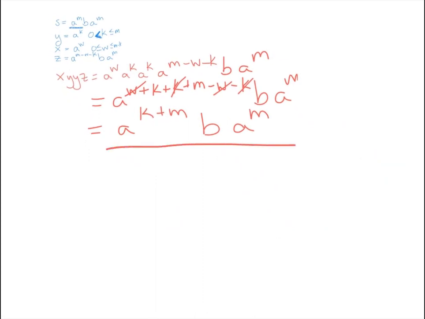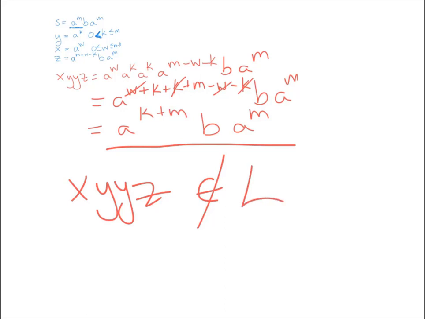Oh, but wait a minute. That means that x, y, y, z is not in our language, right? Because our language was odd palindromes, and now we have more a's on the left side of that b than the right side. And so our x, y, y, z isn't in the language, but by the pumping lemma, it should be in the language. Therefore, we have a contradiction.